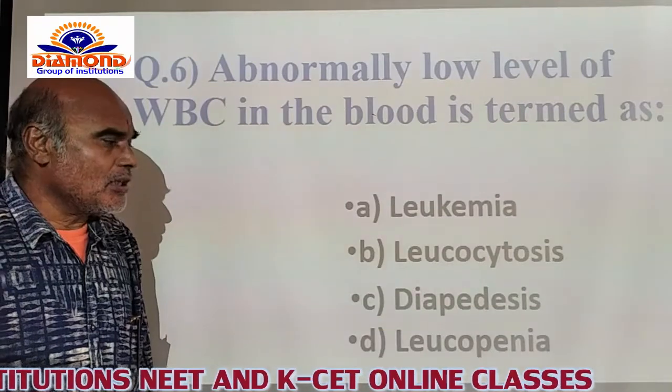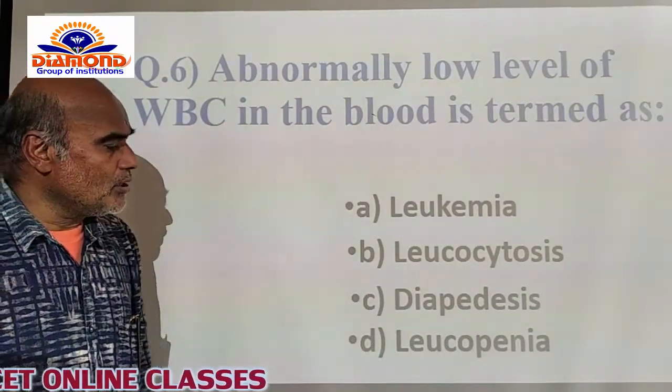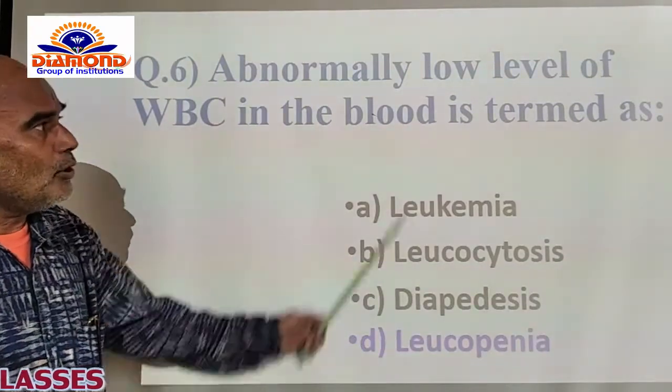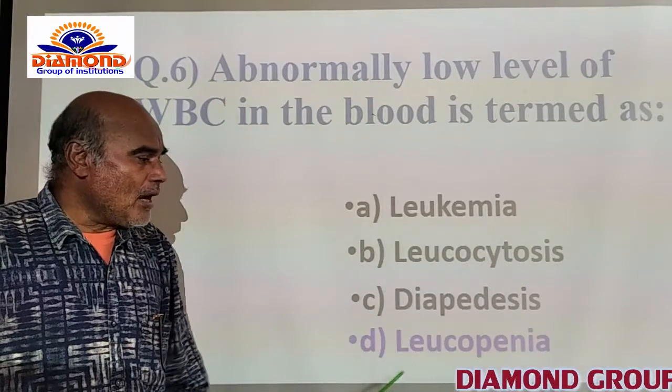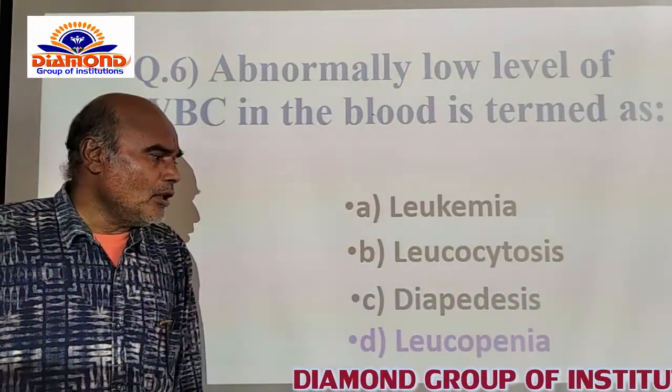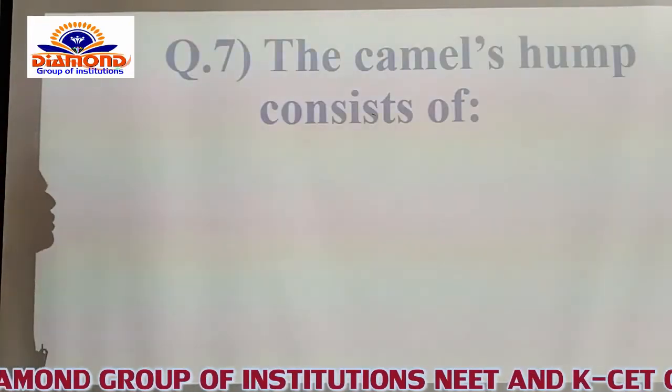So leukopenia is the correct option for this. That will be included under the D option. That's why leukopenia: the low level of WBC present in the blood of a man, that condition is named leukopenia itself. Now we go for the other question.